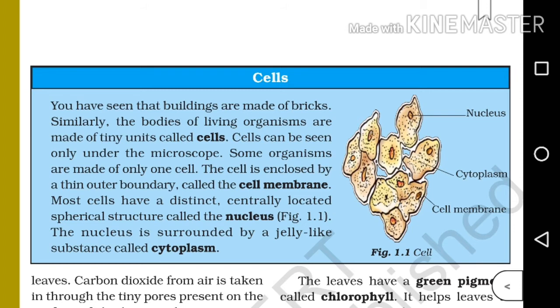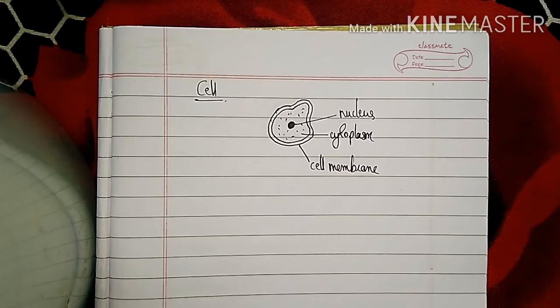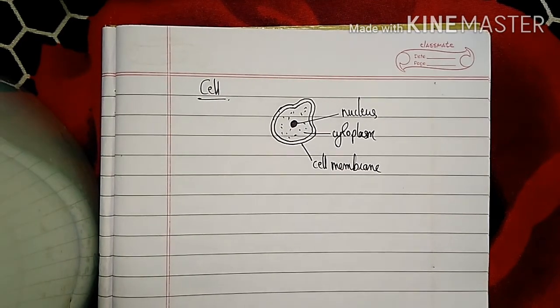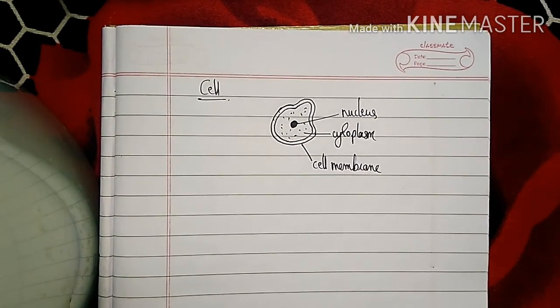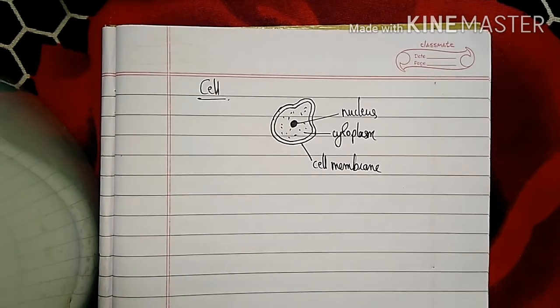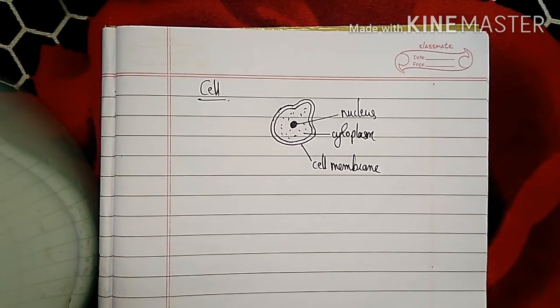So, have you heard of this word cells? Yes. Have you seen a building? It's made of bricks, isn't it? Similarly, our living organism's body is also made up of tiny units called cells. The bodies of all living organisms are made of these tiny units. These cells are not visible with our naked eyes. They are visible under a microscope. Okay, so let's discuss the cell. Some organisms are made of only one cell, for example, amoeba.